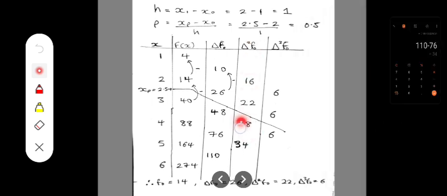Now we proceed again to the next successive differences, which is 22 minus 16, gives 6. 28 minus 22 gives 6. 34 minus 28 also gives 6. So since we have a constant value, we can stop here.